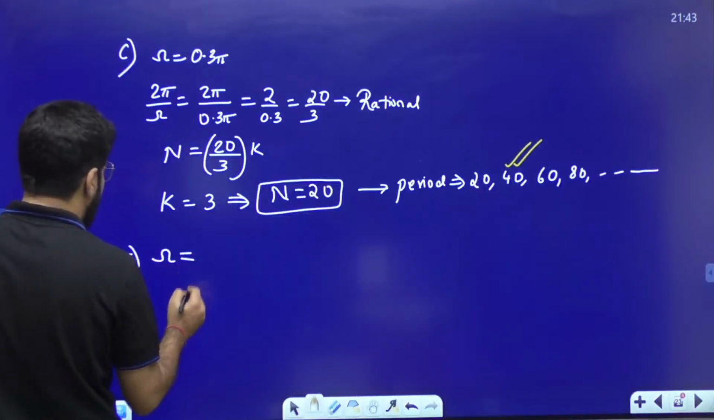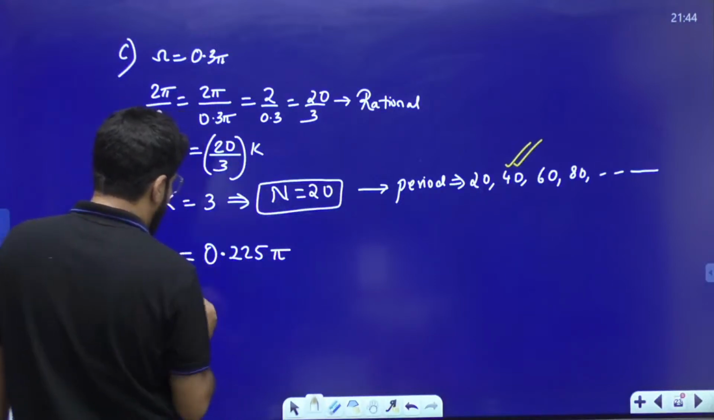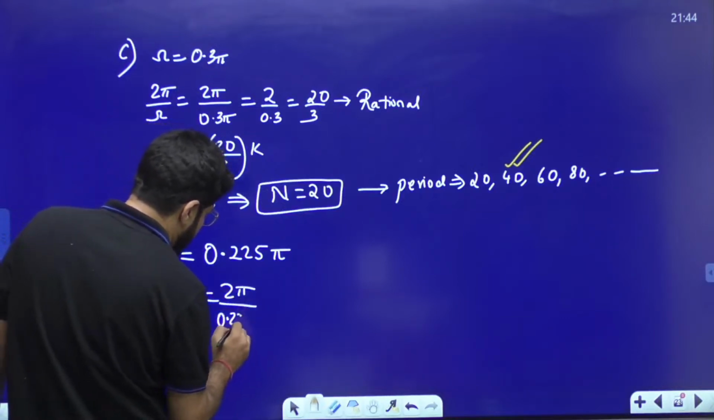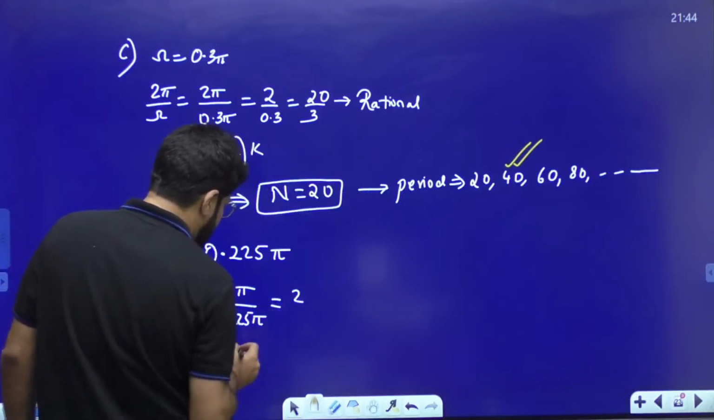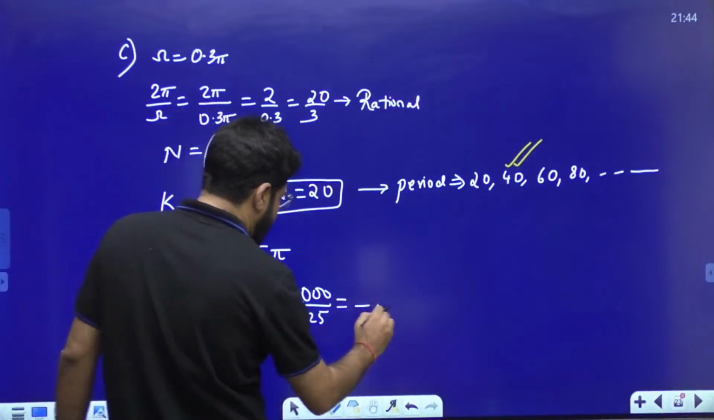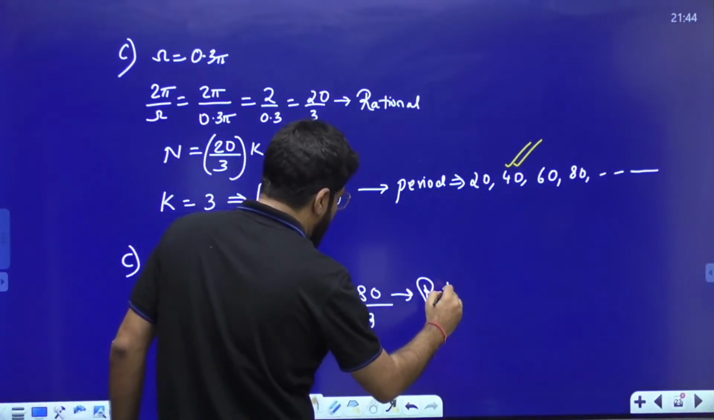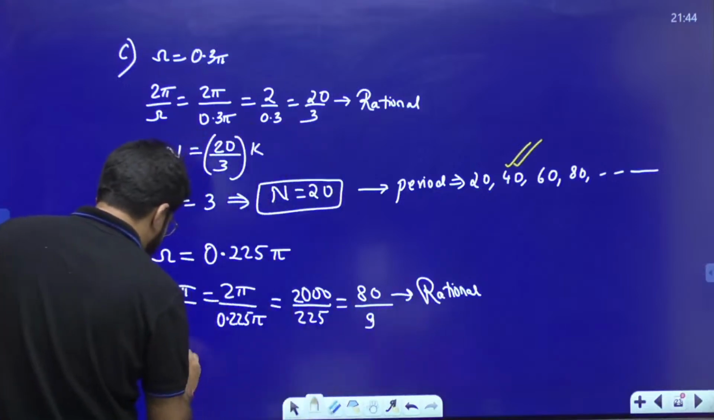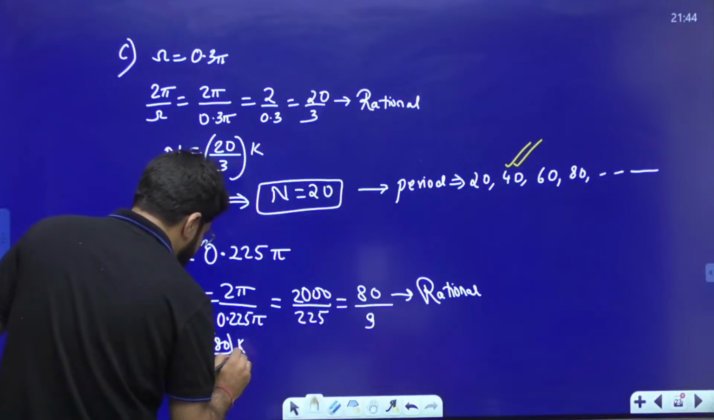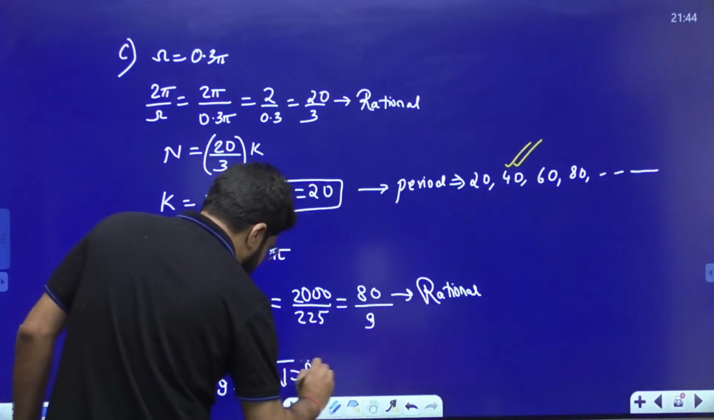And the last option that is coming up is 0.225 pi. Now if I check 2 pi by omega, that is 2 pi upon 0.225 pi, pi cancel, and then it can be written as 2000 by 225, cancel with 25, so this is 80 by 9. Again rational but not directly an integer. So what can be the time period? It could be 80 by 9 into k. Now I can choose k equal to 9 and the period is 80. The fundamental period is 80.